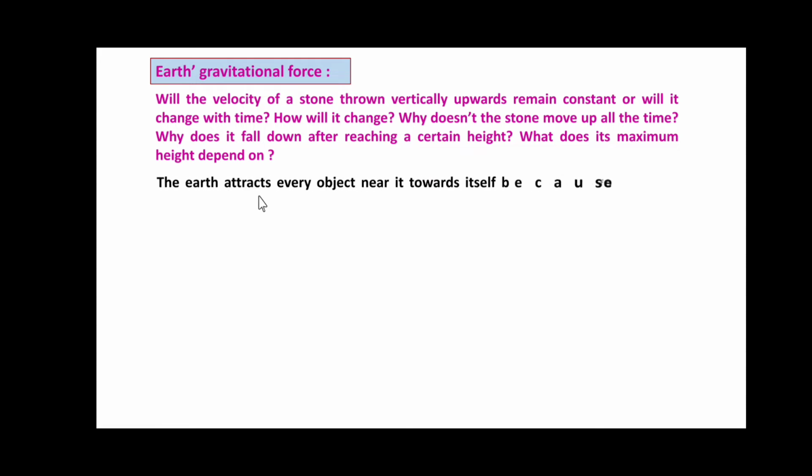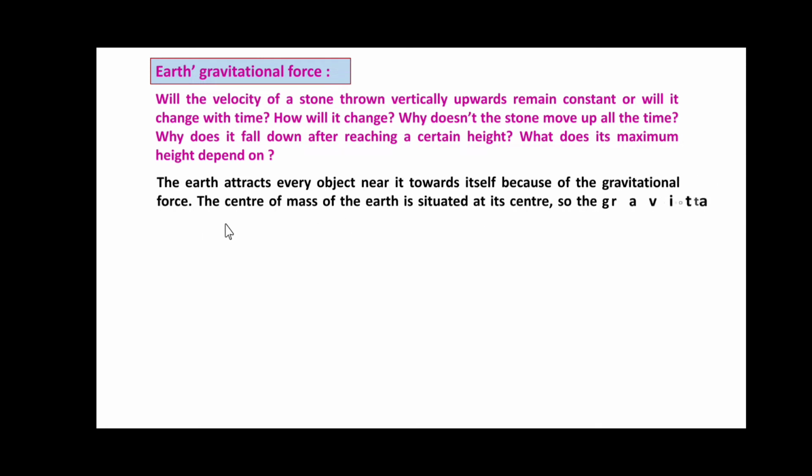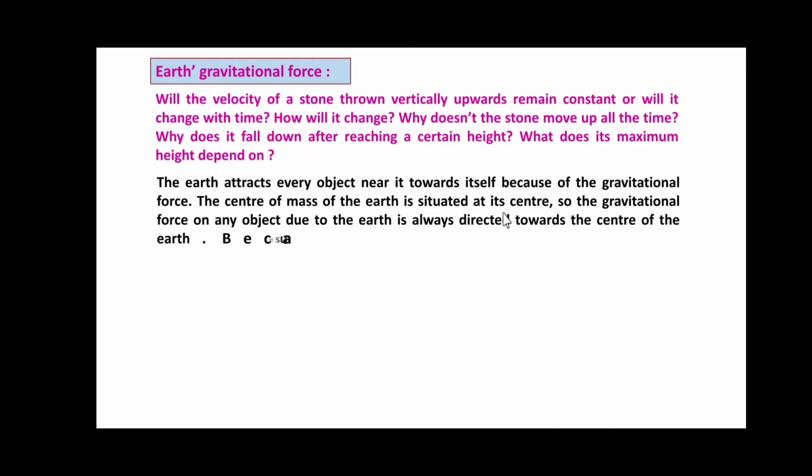The earth attracts every object near it towards itself because of the gravitational force. The mass of the earth is situated at its center. So the gravitational force on the object due to the earth is always directed towards the center of the earth. Because of this, an object falls vertically downward on the earth.